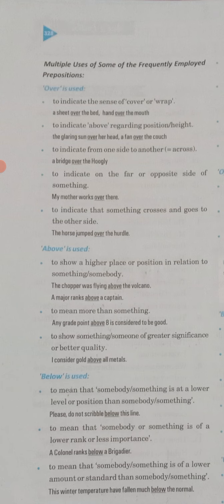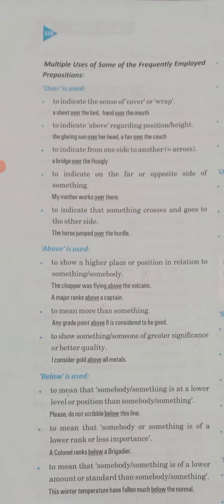To show something or someone of greater significance or better quality, there also you will use the word above, like I consider gold above all metals. So you are not considering the other metals very good in quality compared to gold. Gold is of better quality and significant.